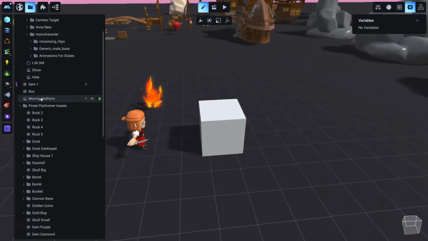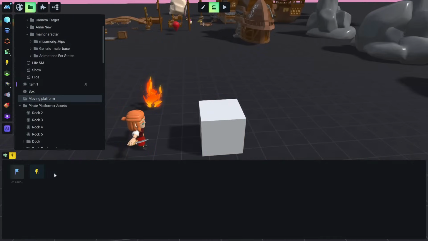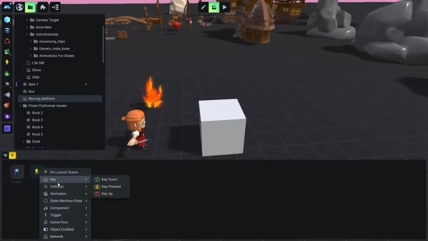So let me go to the moving platform to show you a little bit. If you want to start an animation, an event, with your keyboard, you set this key. Right now it is only available with the key, not with mouse click buttons, etc. It will be available, but not right now.